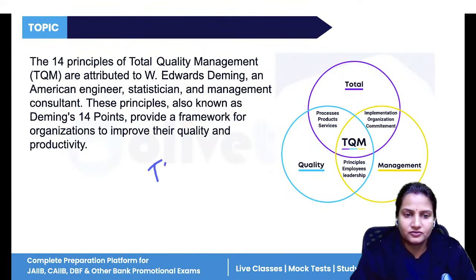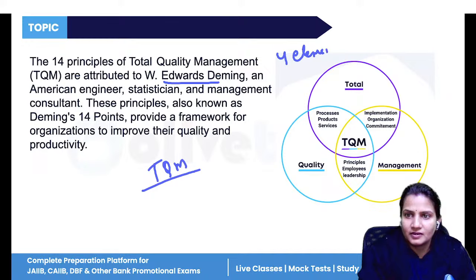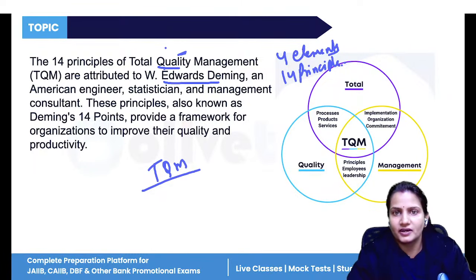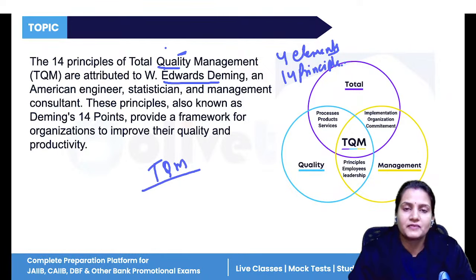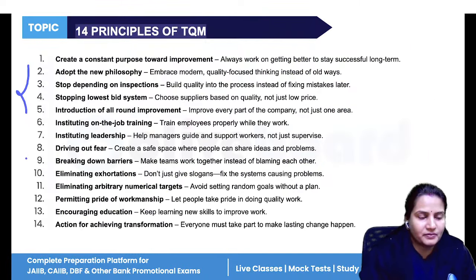Next is TQM, total quality management, given by Edward Deming. There are four elements and 14 principles. It mainly talks about total quality, meaning maintaining quality in products and services. If you are making any product, the company should ensure that the quality is kept superior. Even if you are making less quantity, that is fine, but quality should not be ignored. So these are the 14 principles.